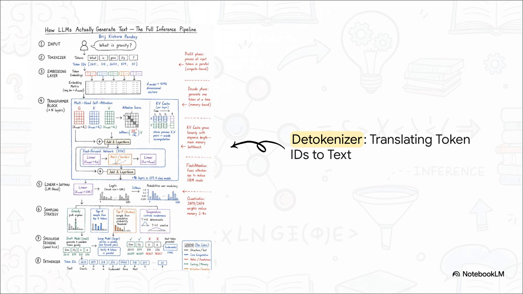And finally, we've reached the detokenizer. We've run through the entire pipeline, and the model has successfully spat out a winning token ID. Let's just say, for example, the ID is 17,042. The detokenizer takes that and flips that mathematical ID right back into a human word. Boom! 17,042 translates to the word "fundamental." The AI has successfully added one more piece to its sentence.